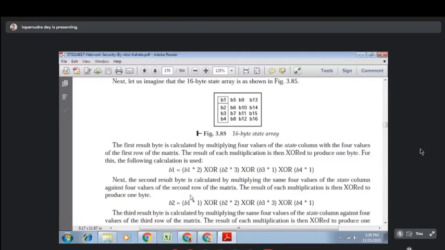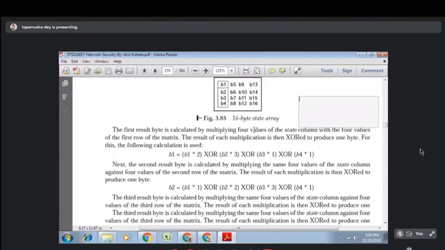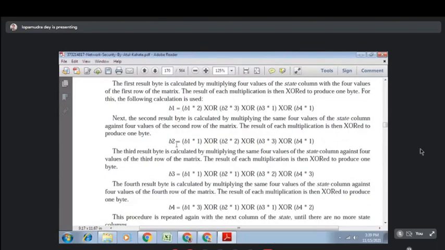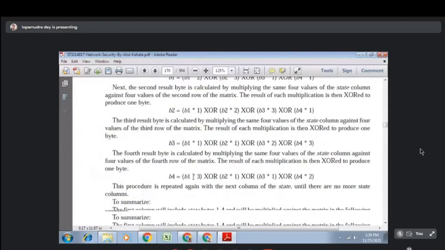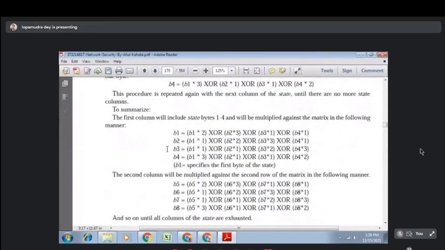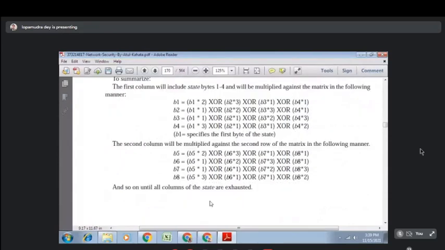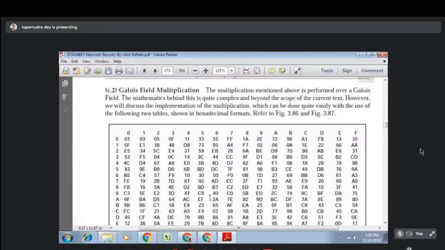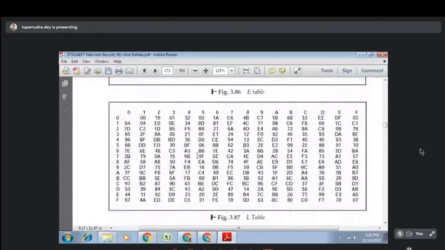Similarly, for the second column we will do it this way, and for the third column like this. So in this way with b1, then b2, then b3, b4 we will perform it. This will give you the first column, this will give you the second column. So in this way we will perform the Mix Column matrix operation, okay.